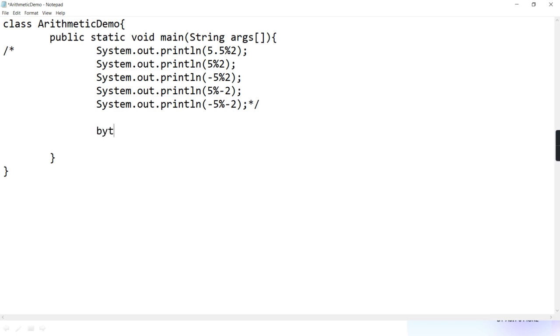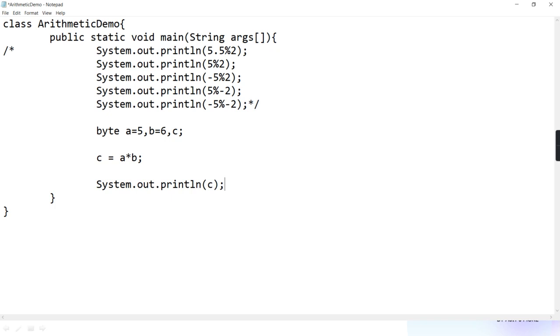See here, I'm writing byte A equal to 5 and B equal to 6 and one C variable. And I'm writing C is equal to A into B. And I want to display System.out.println C. Don't assume it is so simple a question. Getting? Many think, what an easy question? A is 5, B is 6, he is multiplying and then printing that answer.